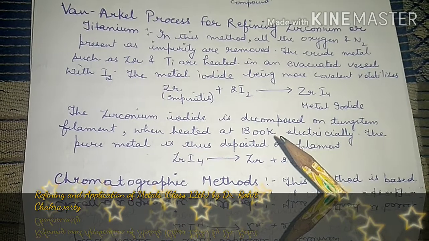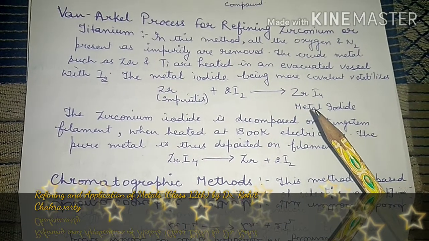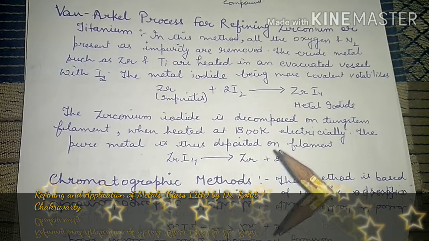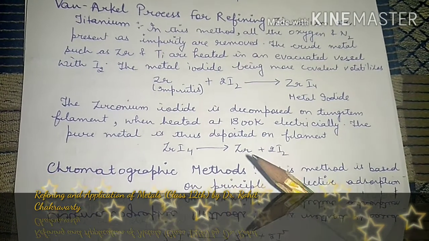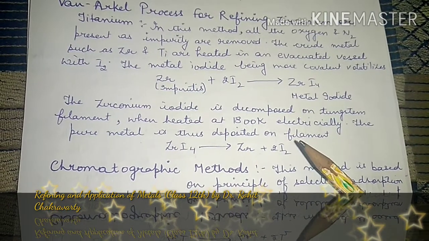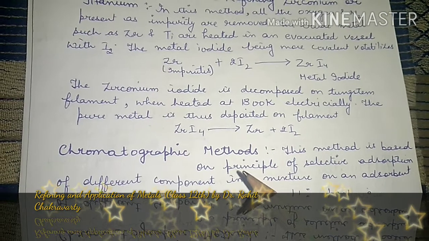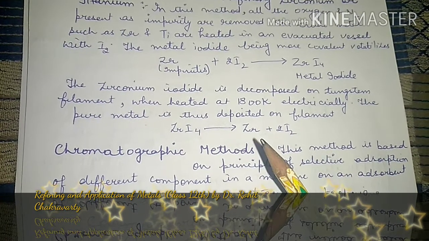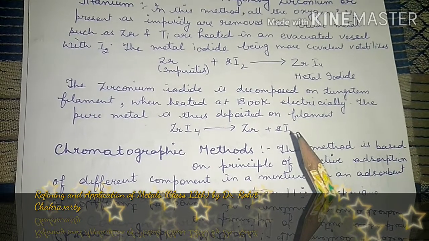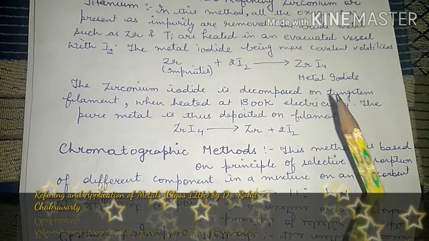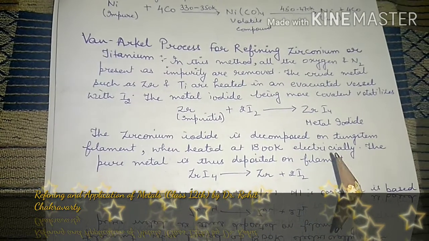So you can see here the high temperature is required for the decomposition of the metal iodide compound. Through electricity we achieve this much temperature. The pure metal is thus deposited on the filament. So here what happened after this: when we heated the metal iodide, pure metal gets deposited on your tungsten and the iodine gets separated out. Okay, so this process is known as the Van Arkel process for refining zirconium or titanium.